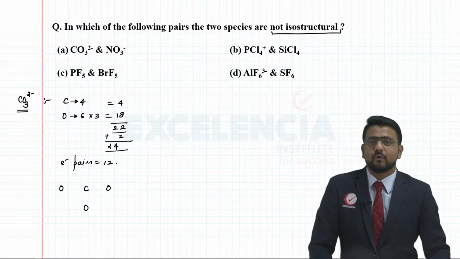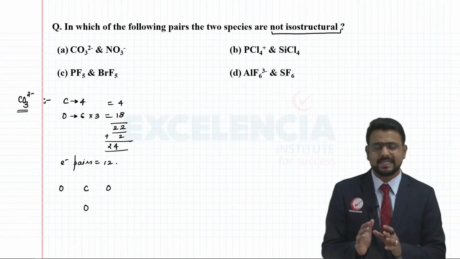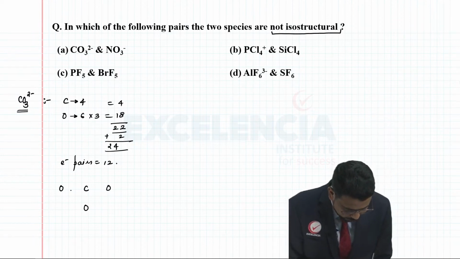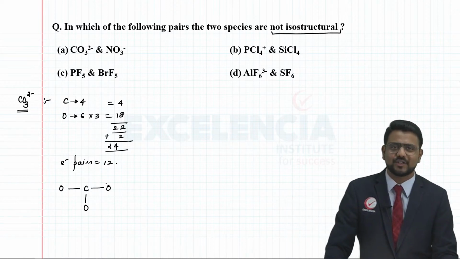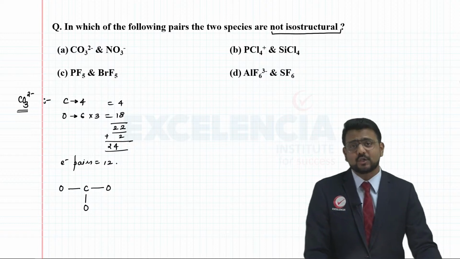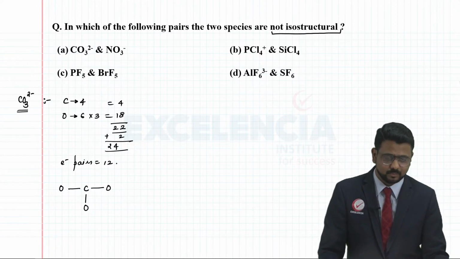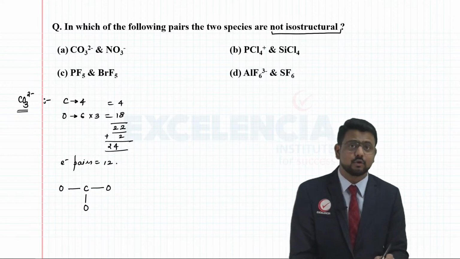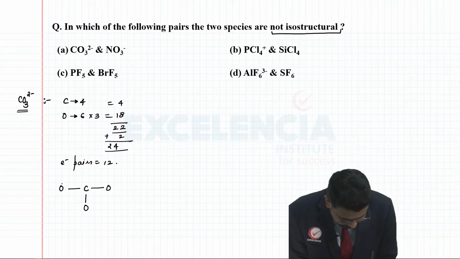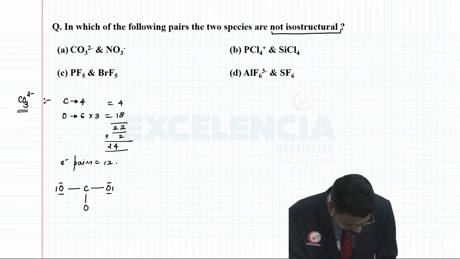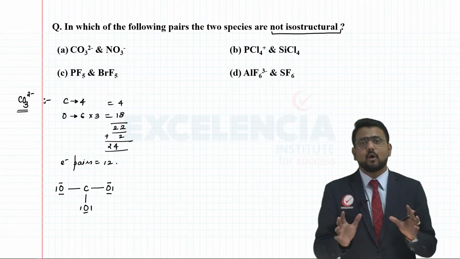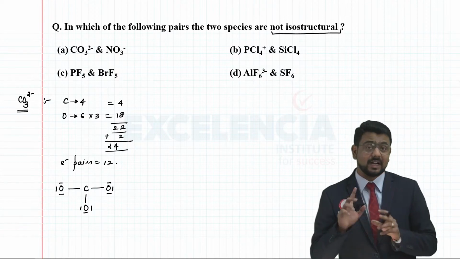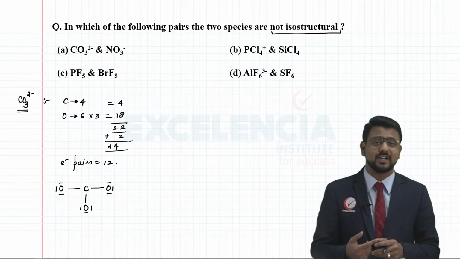I just write the central element, carbon, and 3 oxygen atoms. What is the rule? As you know, you have to draw a single covalent bond between the central element and the surrounding atoms. So I simply put a single covalent bond between carbon and each of the oxygen atoms. Next, I have to make sure that the octet of the surrounding atoms is complete. So for oxygen I need to distribute 3 more pairs, which I can denote with these lines. Each single line, each bond, represents 2 electrons. Now if you notice, the octet of each of the oxygen atoms is complete, and I have also distributed 12 pairs of electrons in total.